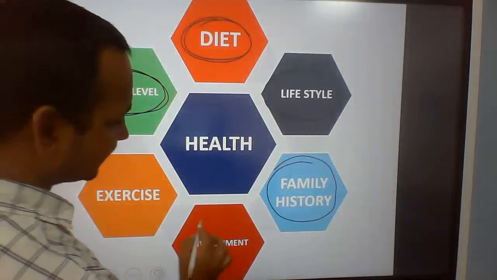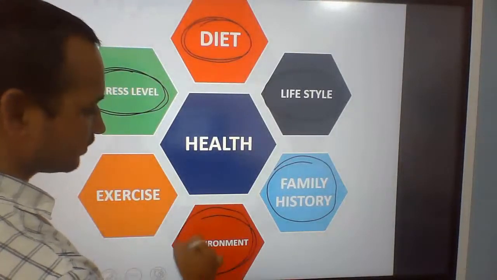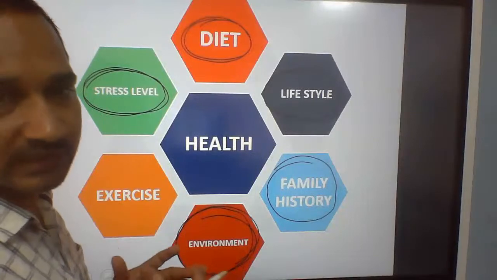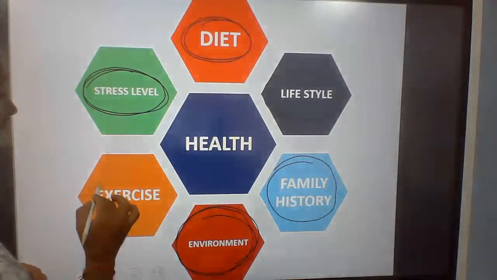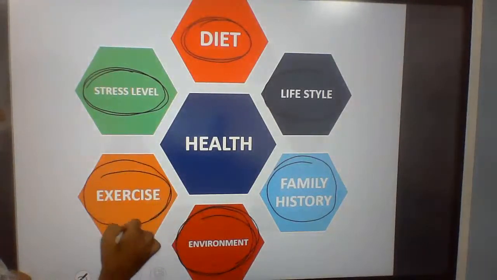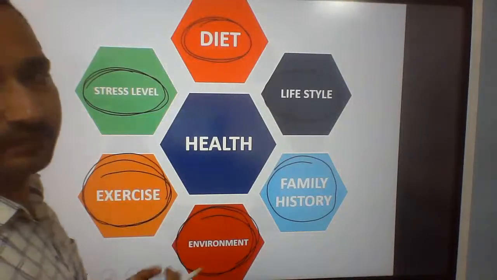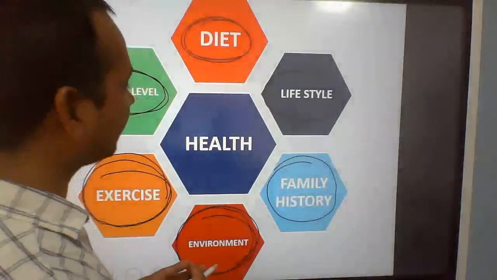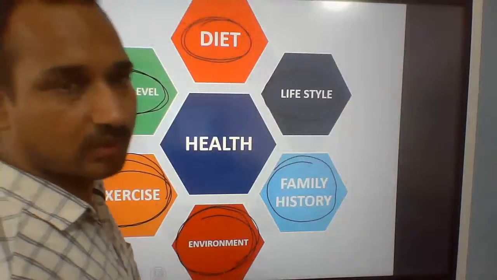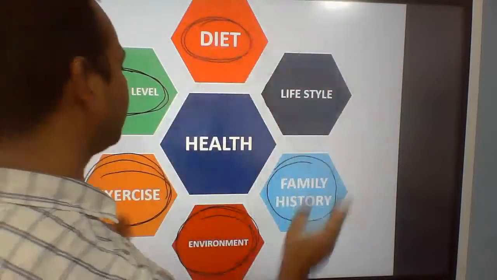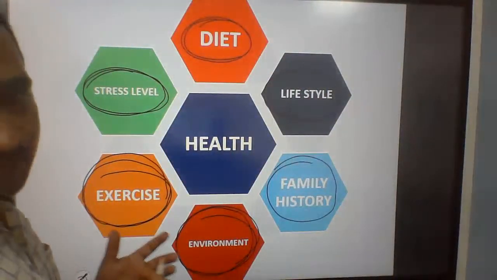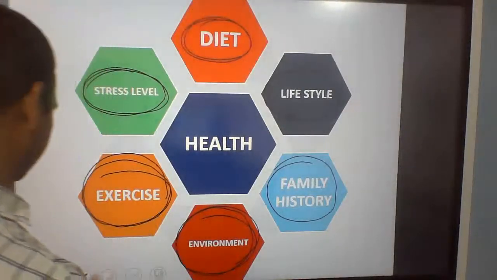Another important factor is our environment, what kind of environment we are living in. And very important, exercise keeps our body fit and maintains the health of the total body. So these are some factors which directly or indirectly influence our health.